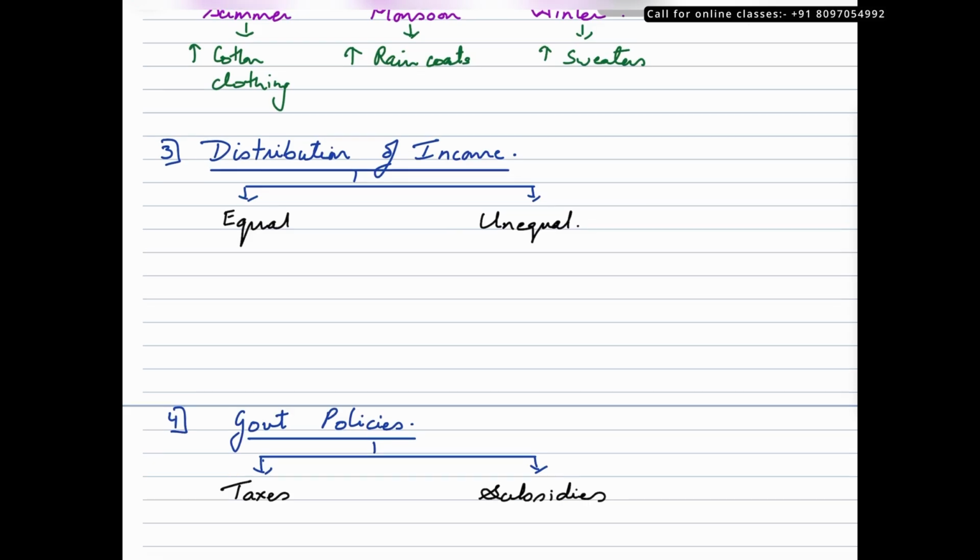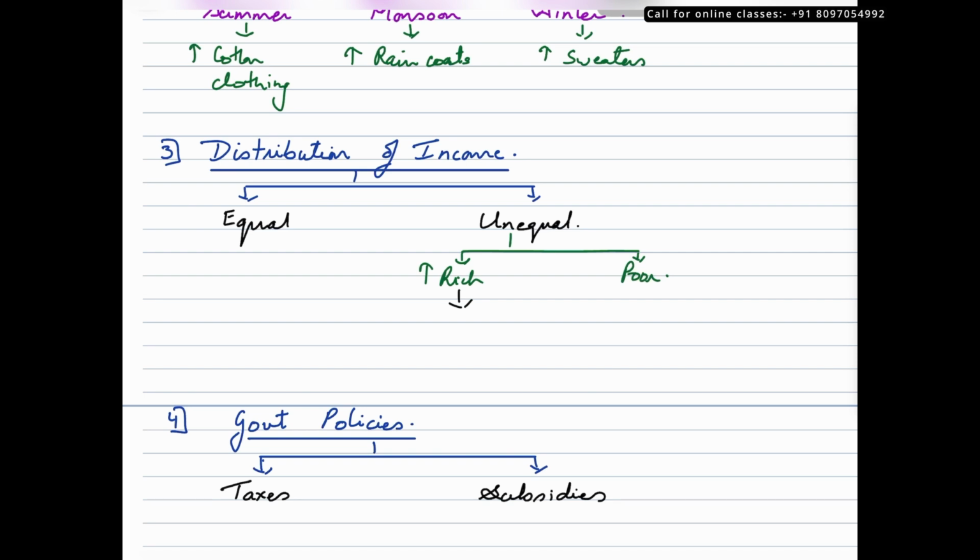The income could be either distributed equally, which is a very rare possibility, or there could be unequal distribution of income. Now what do we mean by unequal distribution of income? So when we talk about unequal distribution, we may see that there is a discrepancy between the number of rich and poor in a given market.